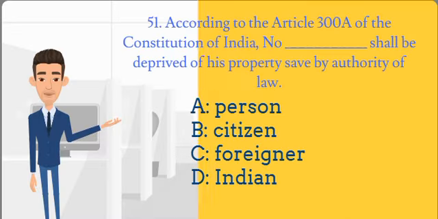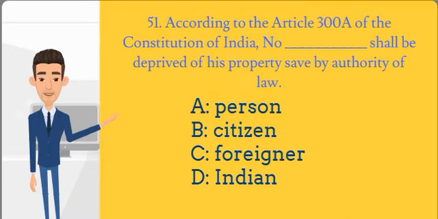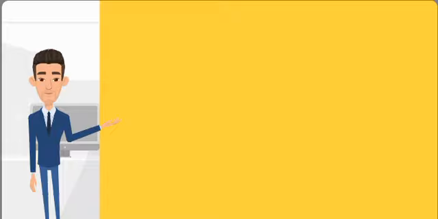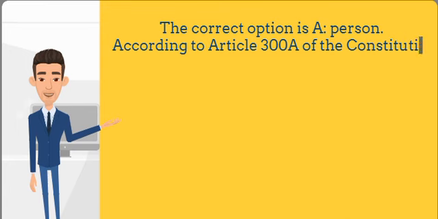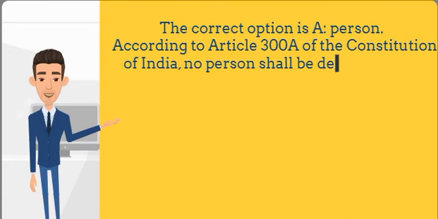51st question is, according to the Article 300A of the Constitution of India, no dash shall be deprived of his property save by authority of law. The correct option is A, person. According to Article 300A of the Constitution of India, no person shall be deprived of his property save by authority